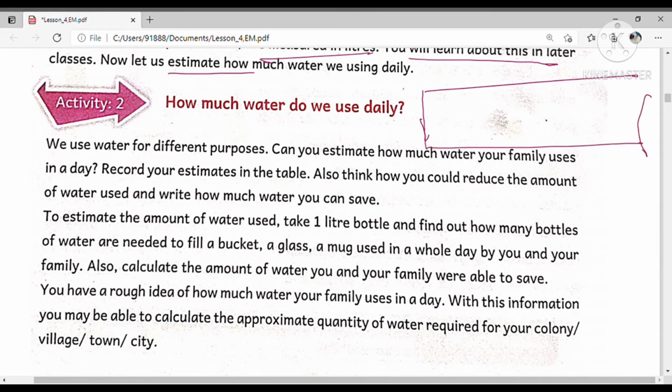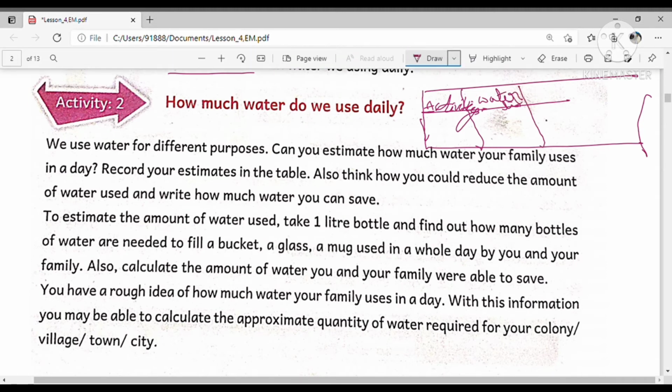For this, the first column we can write is activity, that is, the activity for which we are using water. The next one is water used, how much water will be used, in liters. And the next one is how much you can save, that means how much water you can save. Okay.